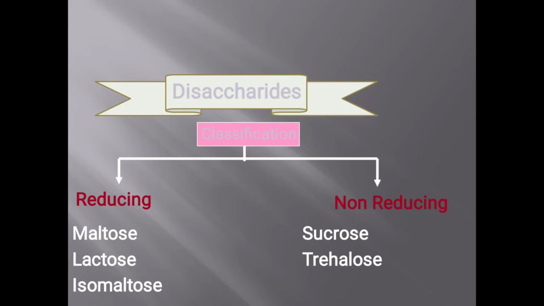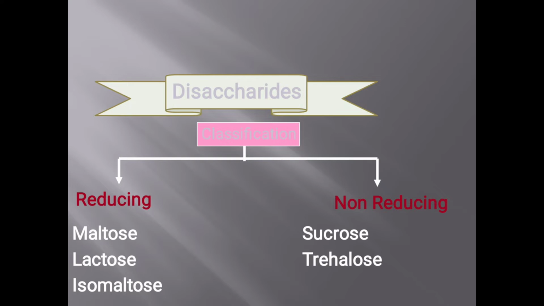Sucrose, what is sucrose? It is cane sugar. Its composition is glucose and fructose. As it is, sucrose is non-reducing because there is no free aldehyde or keto group. After hydrolysis, the solution contains glucose and fructose, which is a reducing sugar, but as it is, sucrose is non-reducing.